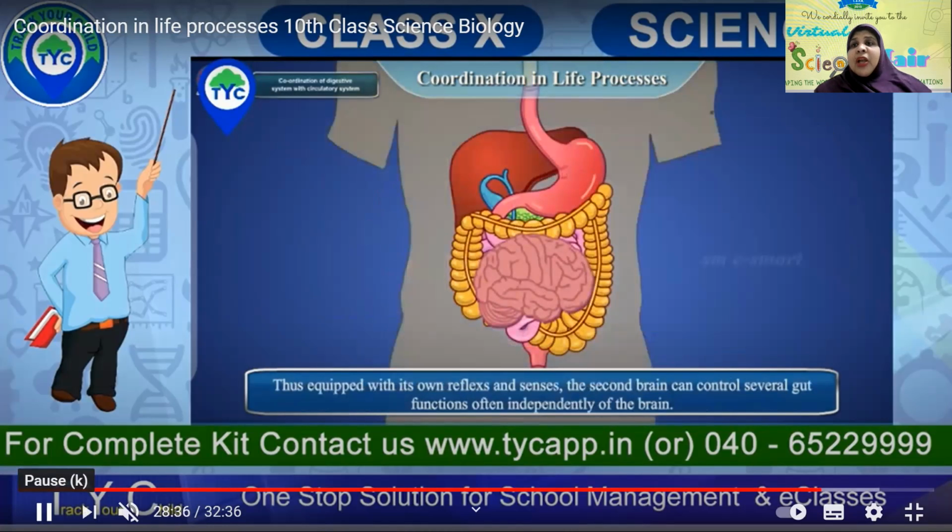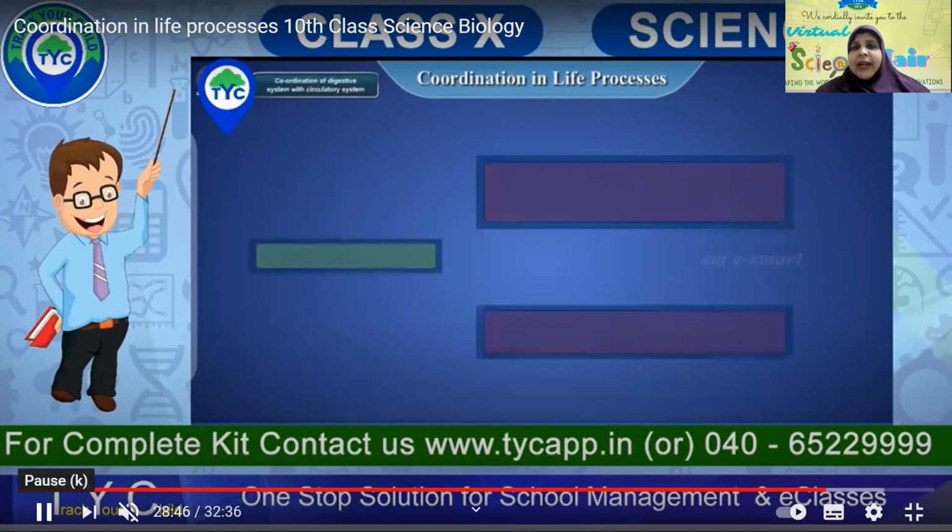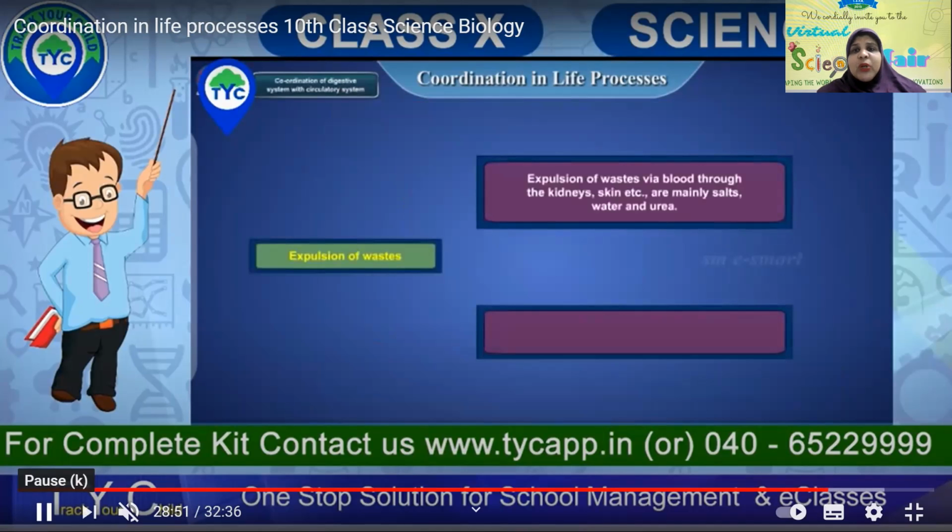So you can see the coordination between your digestive system and your second brain, which often functions independently of your brain. But without its coordination, it is not possible.